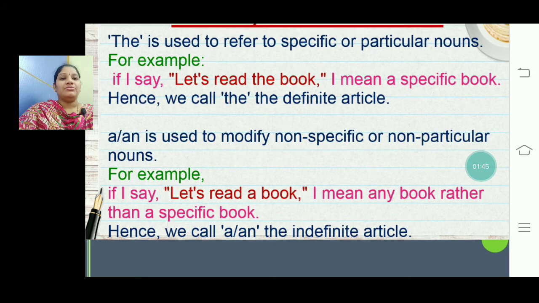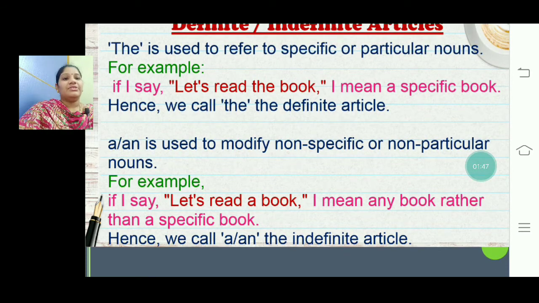And coming to a or an, it is used to modify non-specific or non-particular nouns or pronouns. For example, if I say let's read a book, I mean any book rather than a specific book. Let's read a book, any book it could be. So we call this a or an the indefinite articles.